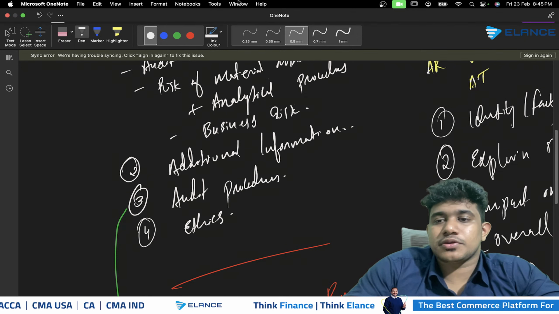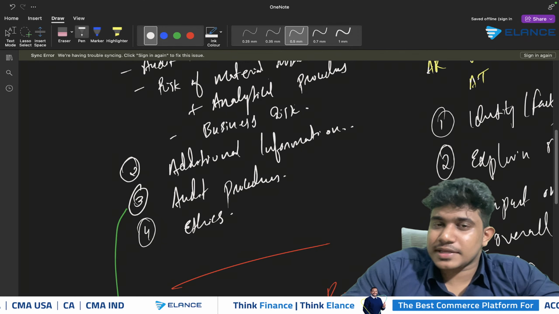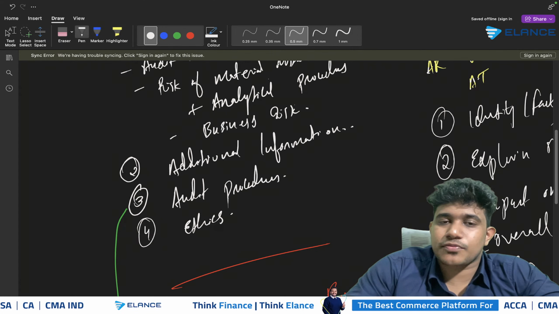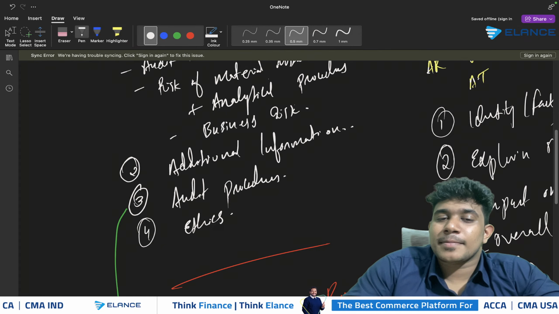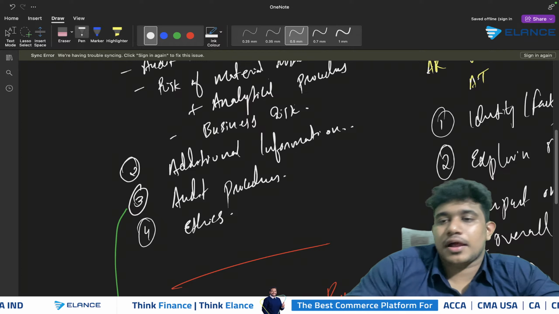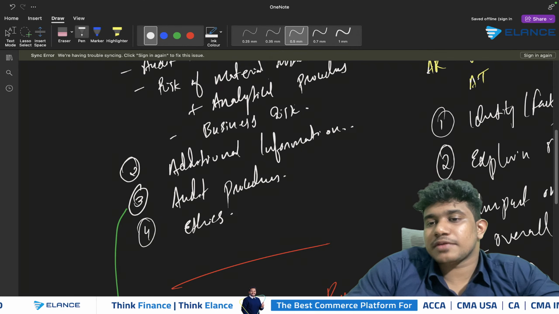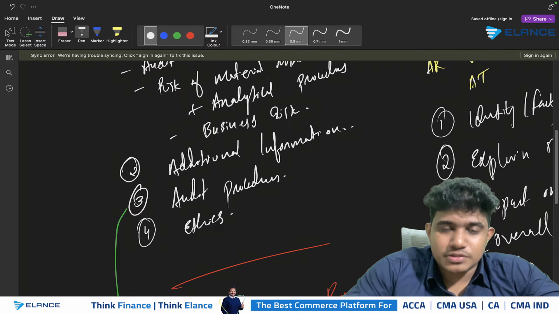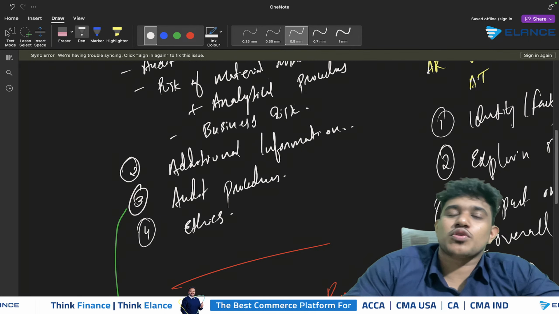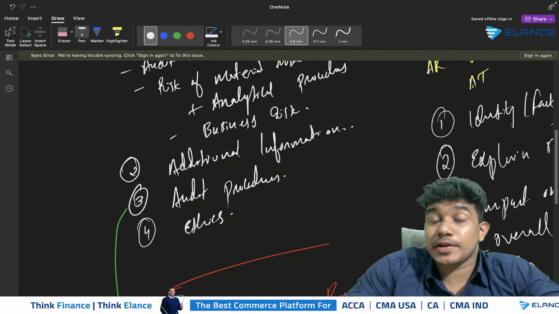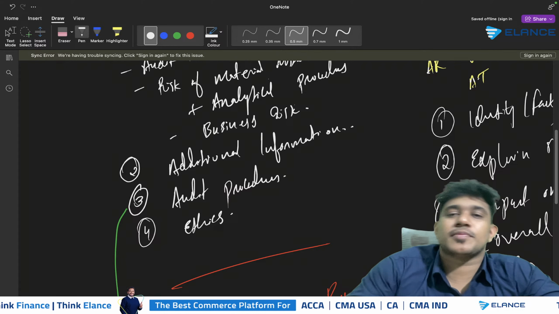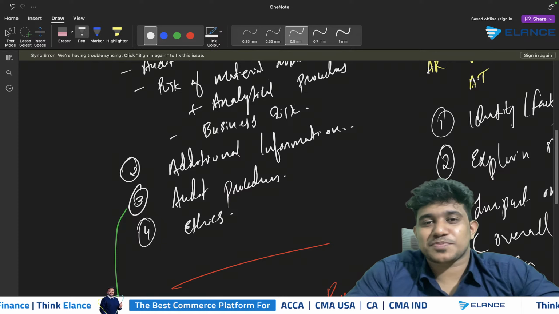And whenever you get a question on the ethics, make sure that you are identifying the ethical threat, explaining it, and in relation to that, you should also be clearly specifying the safeguards that you need to take in relation to the ethical threats identified. And we concluded last day that basically there will be 5 ethical threats, which includes self-interest, self-review, advocacy, familiarity, and intimidation. In addition to which, you should also consider the possibility of having management threat, which is the possibility that the auditor might assume management's responsibility as part of the audit firm's responsibility.